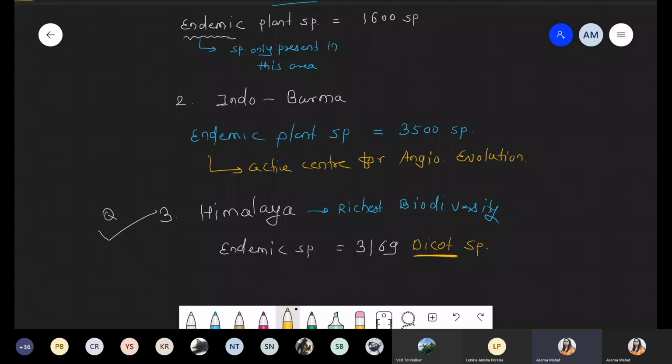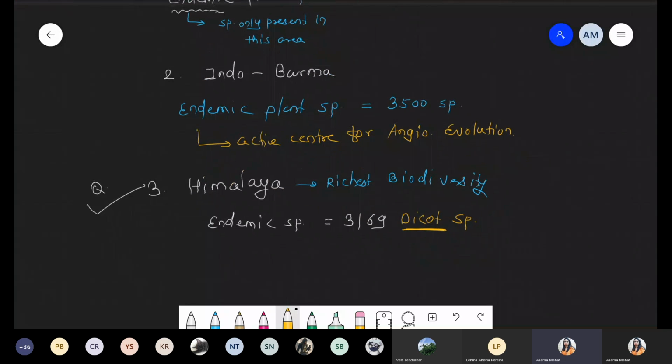And why is such a dicot number quite high? Why is this happening? Because of Himalayan ranges. Himalayan ranges prevent the migration of these species. So that's why so many dicot angiospermic species are present in that particular area. Reason is what? Because Himalaya ranges prevent migration.